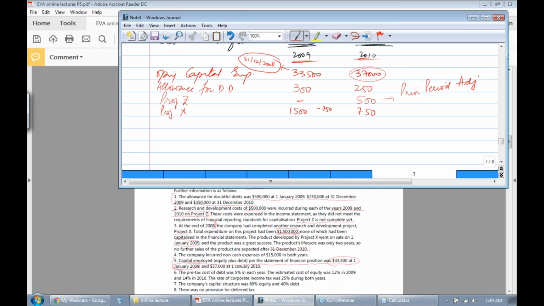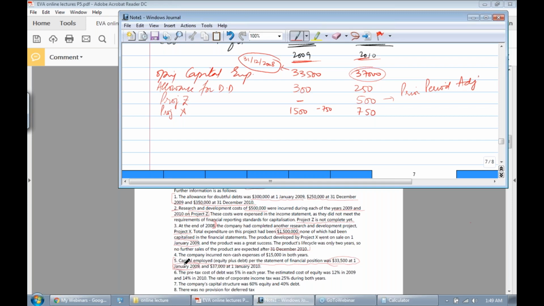So that makes sense. We have capitalized 1,500, then we deducted 750 as amortization. We included 750 here, and then we will again deduct 750, and there will be no Project X value in 2011, right?